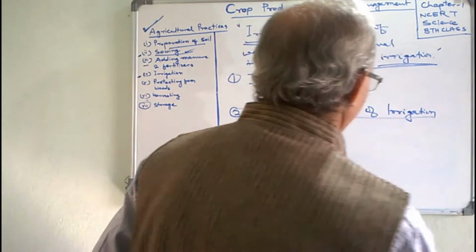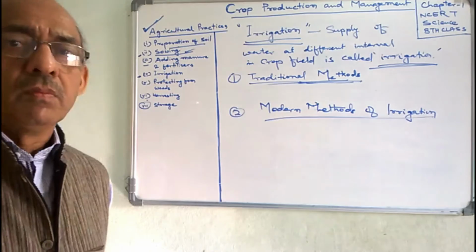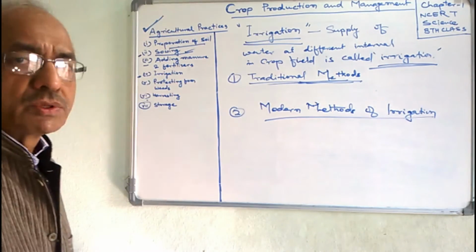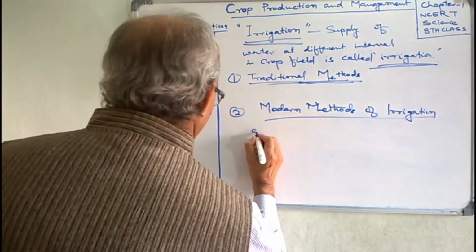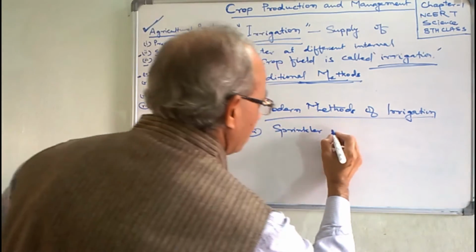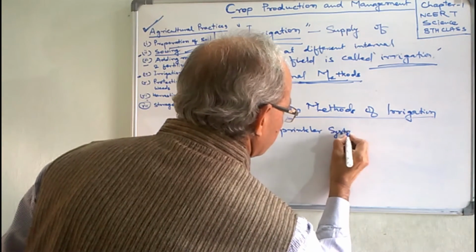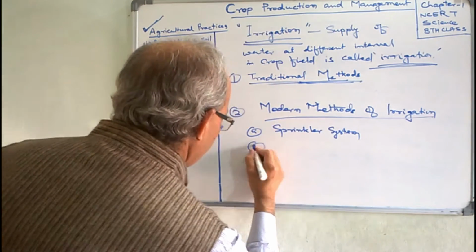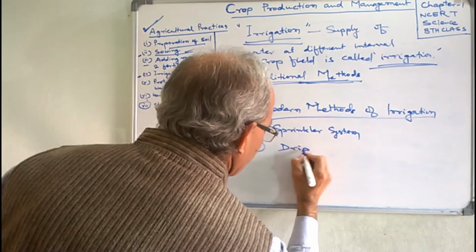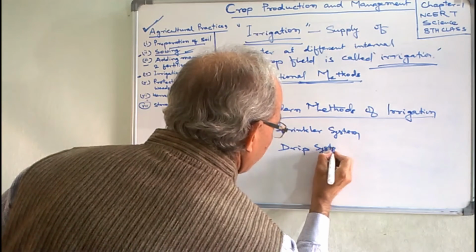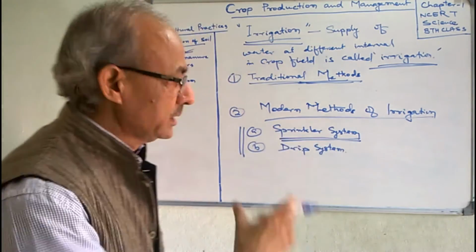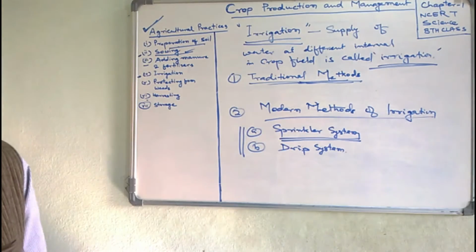Under this category, two types of irrigation system are used in our country. First is the sprinkler system. Second is the drip system. We will discuss these modern systems in detail.